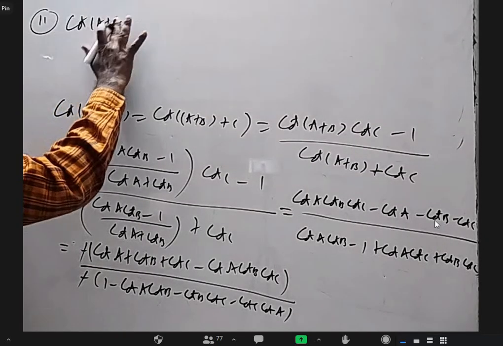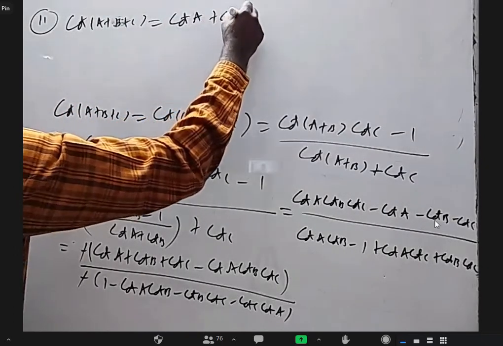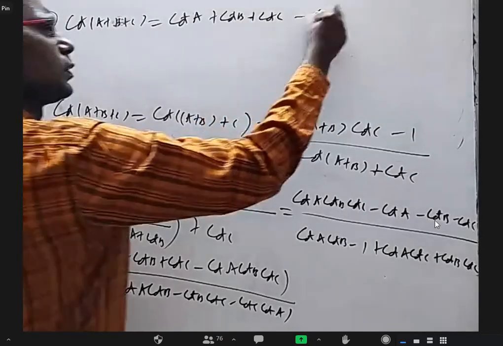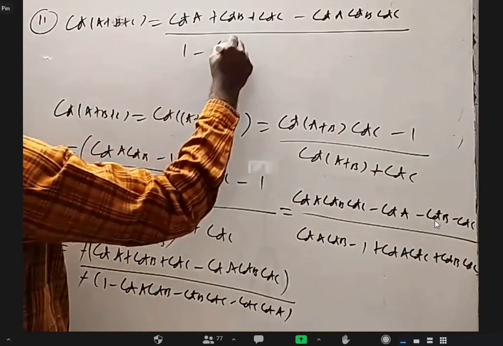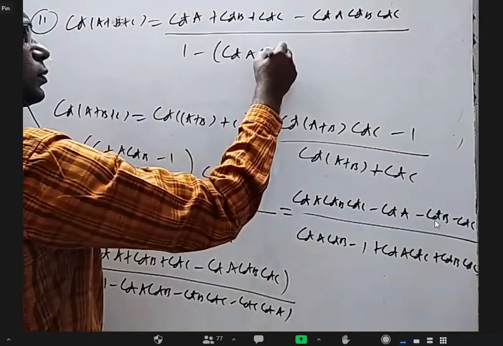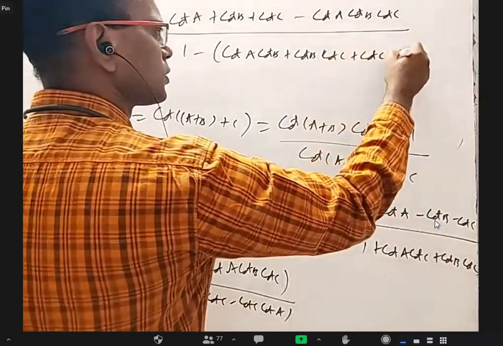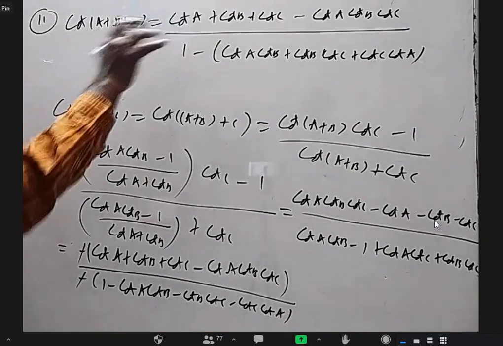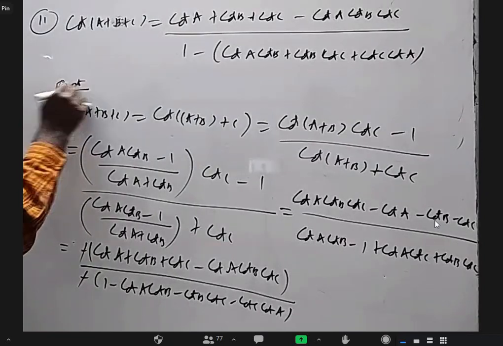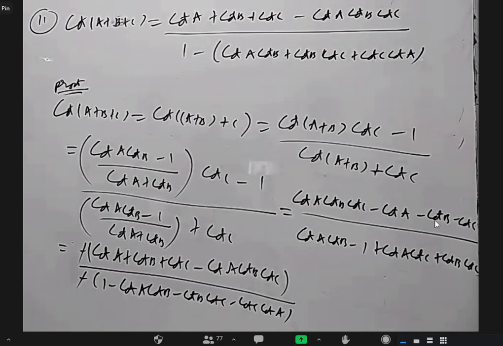Cot of a plus b plus c is cot a plus cot b plus cot c minus cot a into cot b into cot c, by 1 minus cot a cot b plus cot b cot c plus cot c cot a. Okay, this is the formula, this is the proof. The same formula as tan only. Just tan is replaced with cot. Actually, tan is replaced with 1 by cot, take LCM and all that, take reciprocal, you'll get basically this.